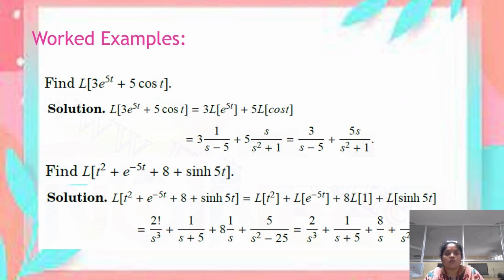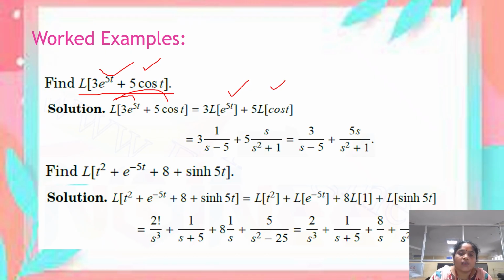And this is another example. Find the Laplace transform of the function 3 into e power 5t plus 5 into cos t. Here we see that there are two functions, so we can apply the linearity property, which means we apply the Laplace transform to each and every term. For the first term, 3 into e power 5t, we bring 3 outside the Laplace transform because 3 is a constant. So 3 into L of e power 5t plus, similarly, 5 is a constant, so 5 into L of cos t.